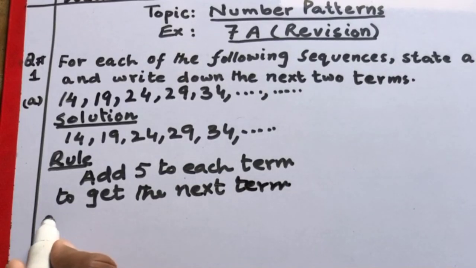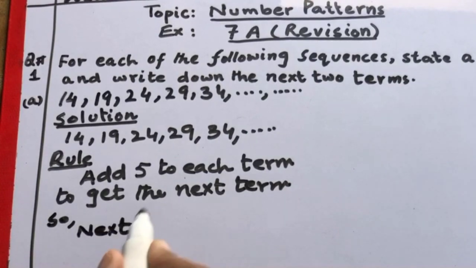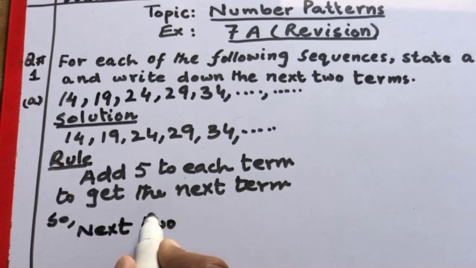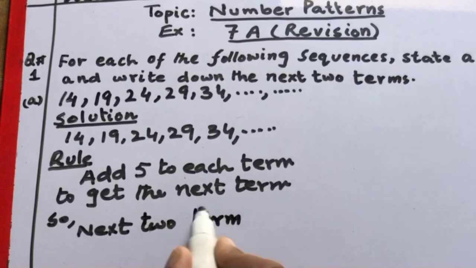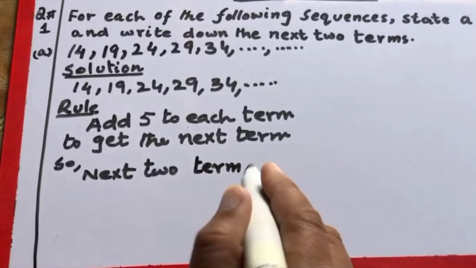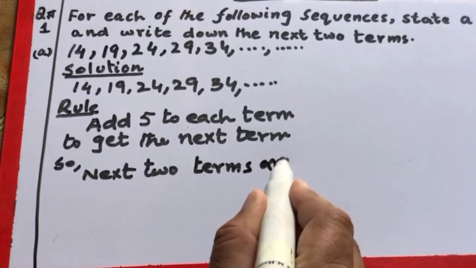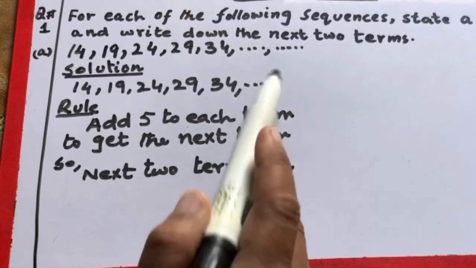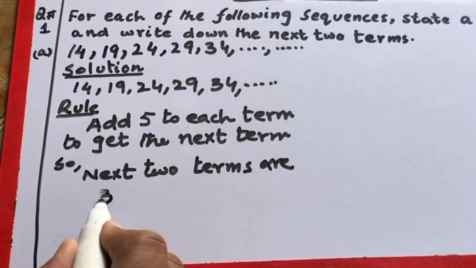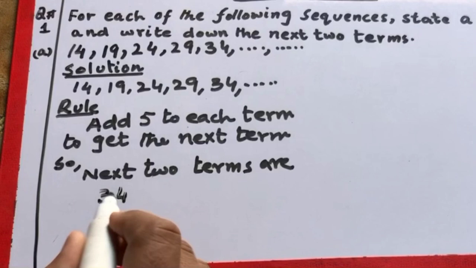We have to find the next two terms. Our last term is 34.